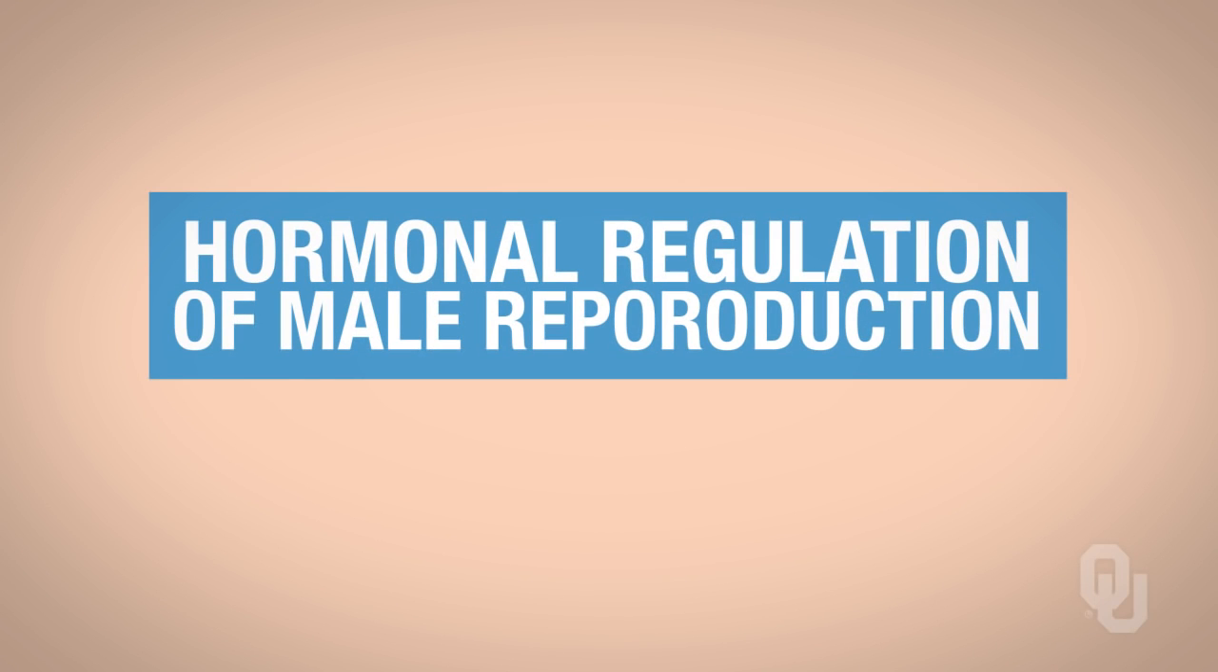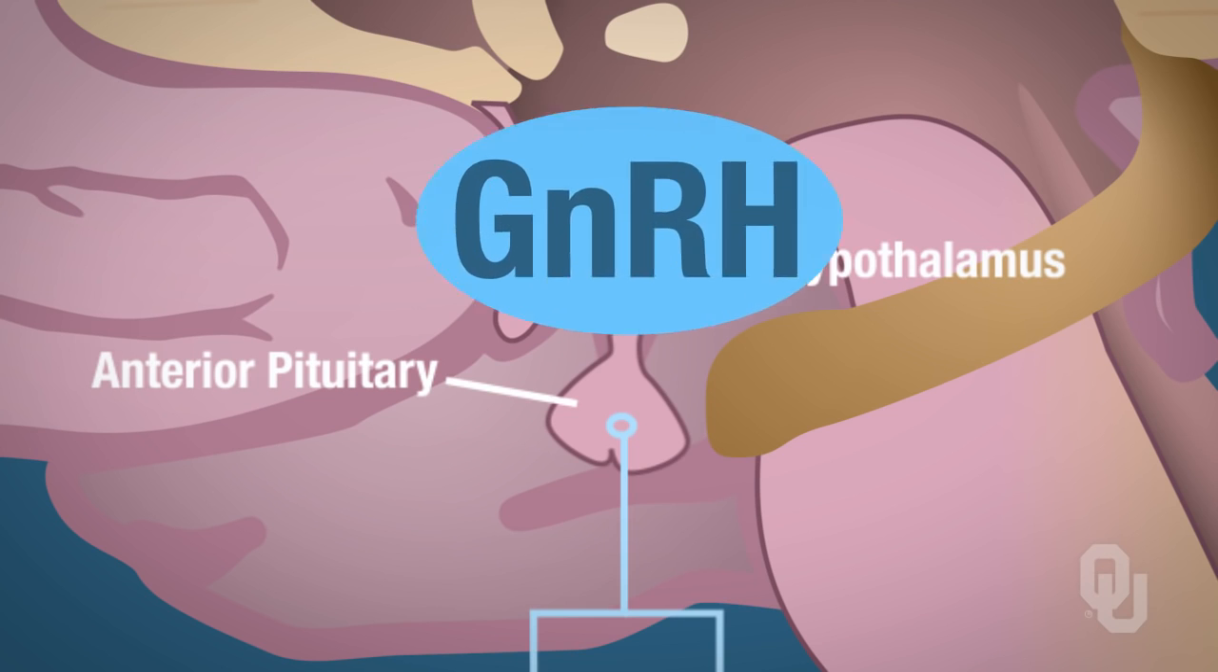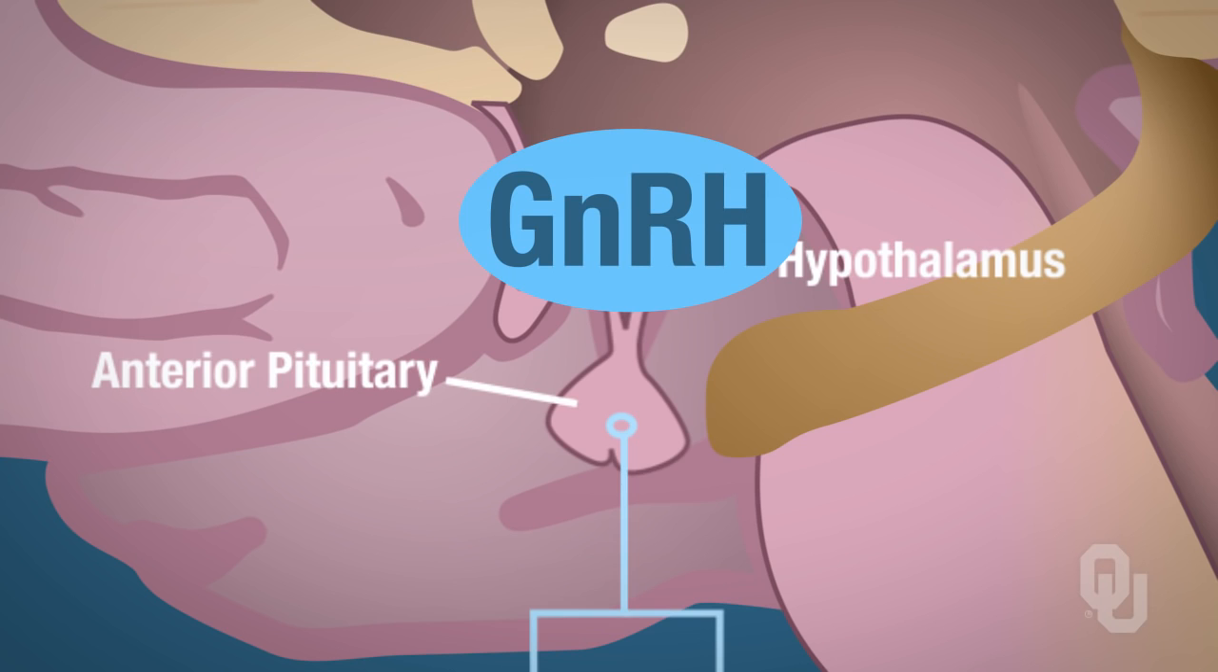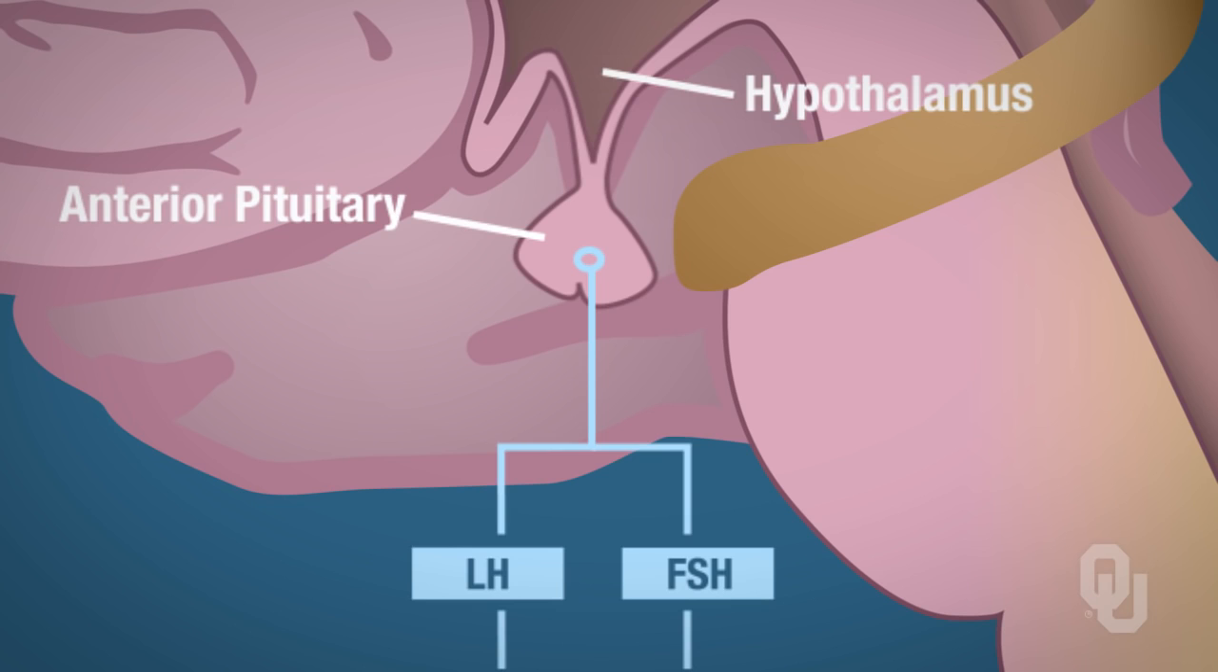This video will discuss the hormonal regulation of male reproduction. Let's start with what you are already familiar with. That is the hypothalamus and the synthesis and secretion of gonadotropin-releasing hormone, GnRH. Once secreted, gonadotropin-releasing hormone will bind to receptors on the anterior pituitary, causing the endocrine cells to synthesize and secrete both FSH and LH.